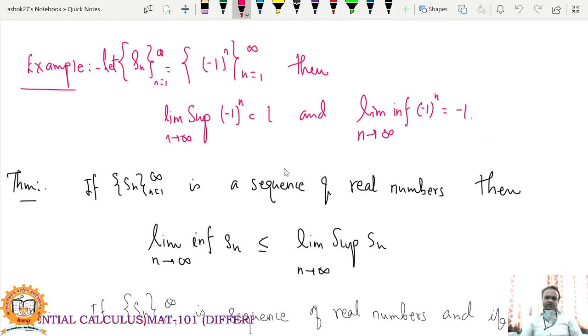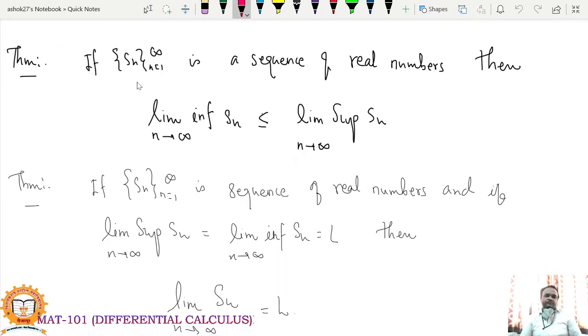So there are some properties of limit superior and limit inferior. Let us see one by one. First, if sequence Sn is a sequence of real numbers, then limit inferior is always less than or equal to limit superior of Sn. It is always true, because limit inferior is the greatest lower bound and limit superior is the least upper bound, so this inequality will always hold.